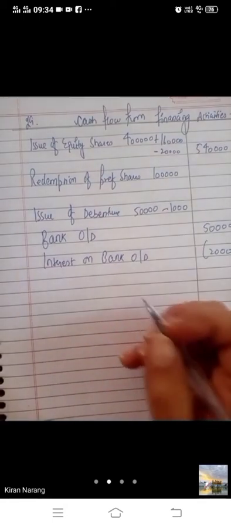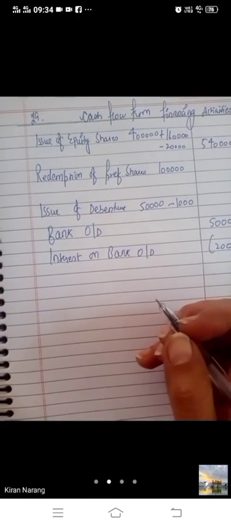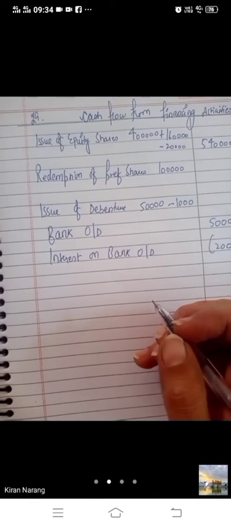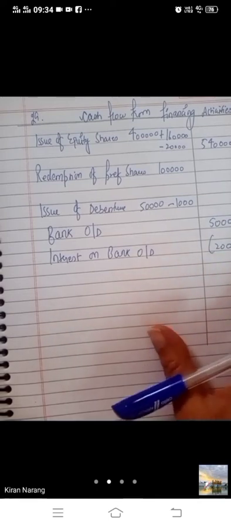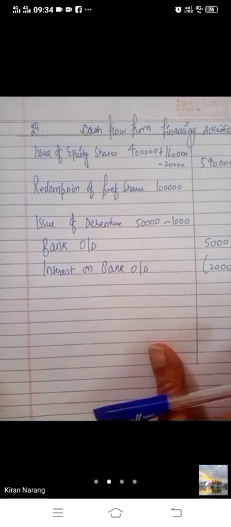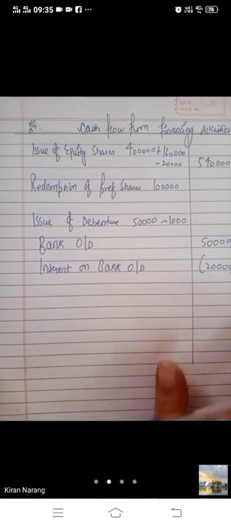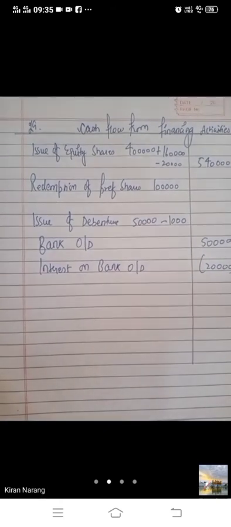bank overdraft. Then bache, dividend paid is given to you. New debentures were issued on 31st March 2018. When the date of 18 is given, you have to charge the interest on 2017. You have to give the preference share dividend, and then interest on debentures and proposed dividend on equity share also.